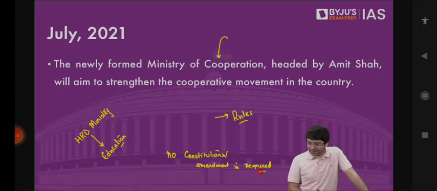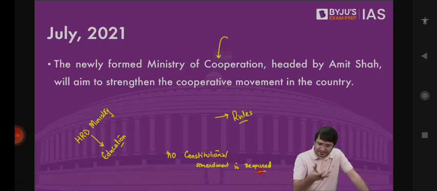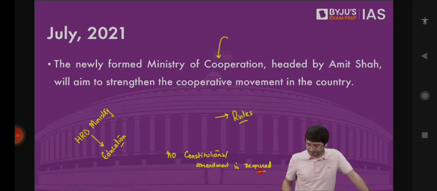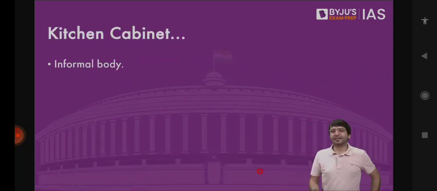But you will need more ministers and that cannot exceed 15% of the Lok Sabha. The number of ministers, including the Prime Minister, which means the number of cabinet ministers plus ministers of state plus ministers of state with independent charge plus the Prime Minister. This total number shall not exceed 15% of the Lok Sabha. Okay?